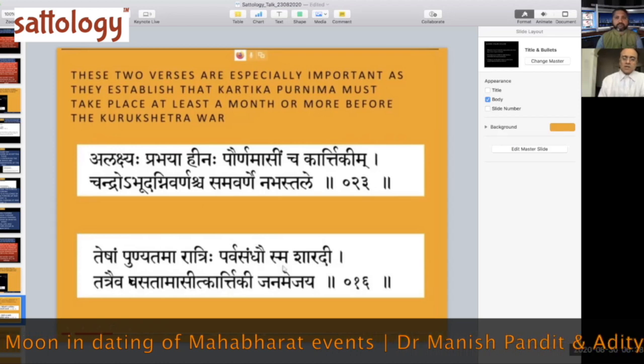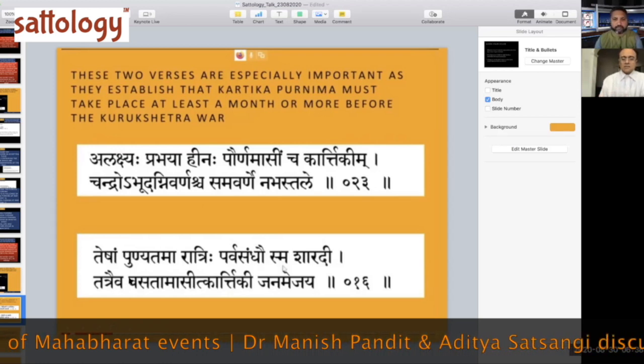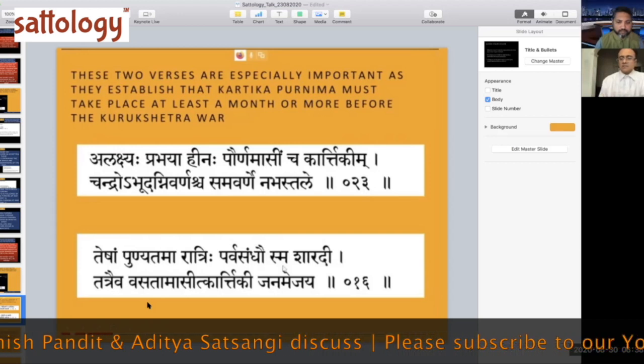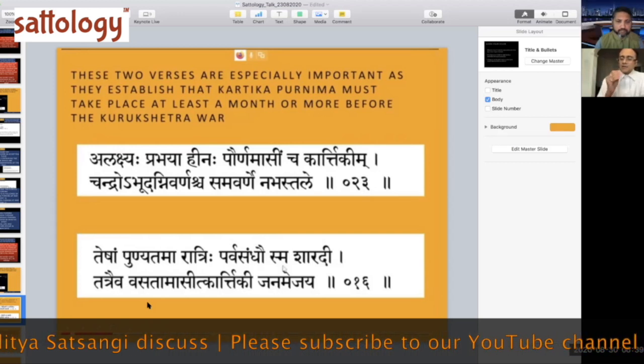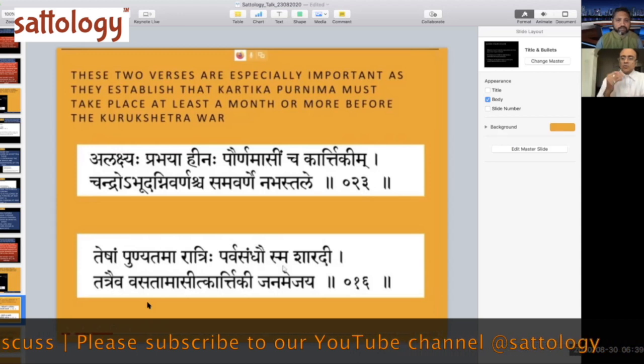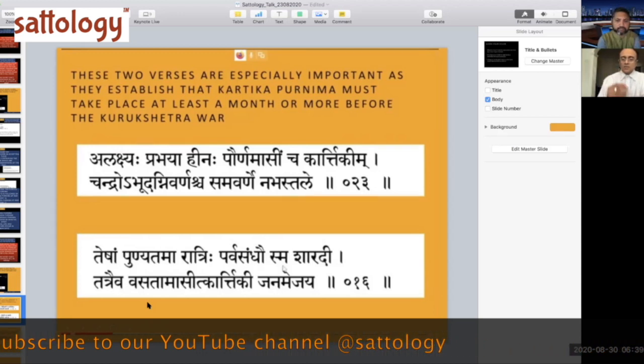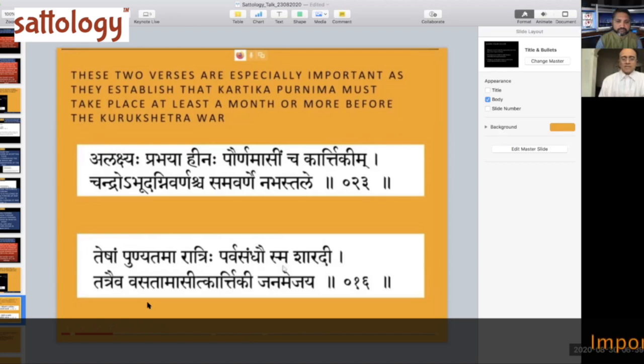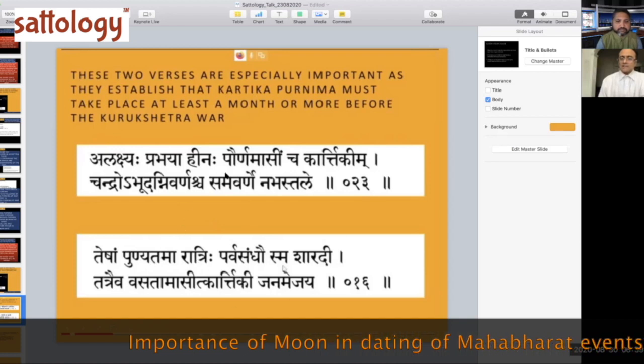Tesham punyatama ratri parvasandho smashardi tatraiva vasatamasit kartikim janmejaya. That the Pandavas are sleeping under the holiest of nights or holiest of moons, which is a full moon at Kartika, right? So this is a highly important verse again, and this is in Upaplavya. And this is also happening at that same time when Vyasa is talking about this. So you know how far back this must be.